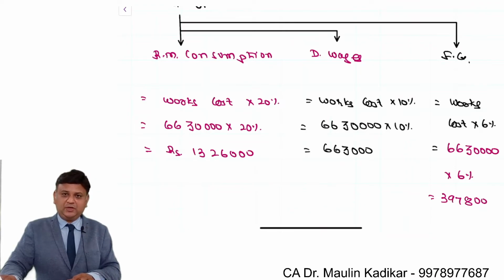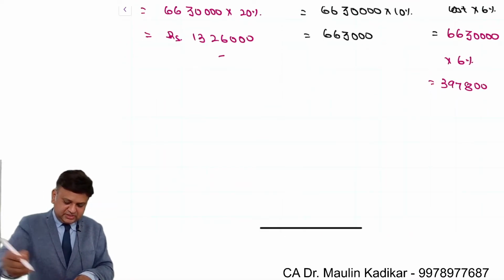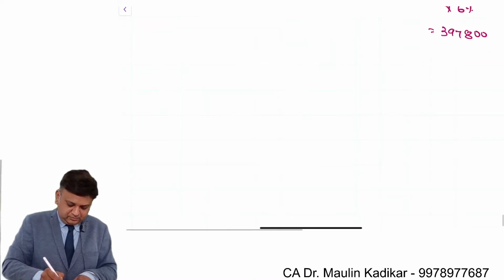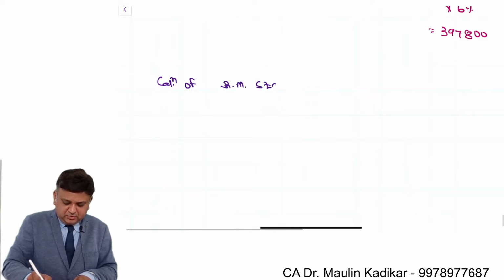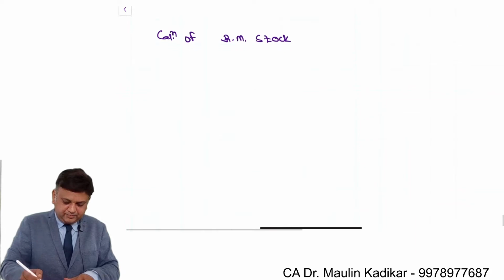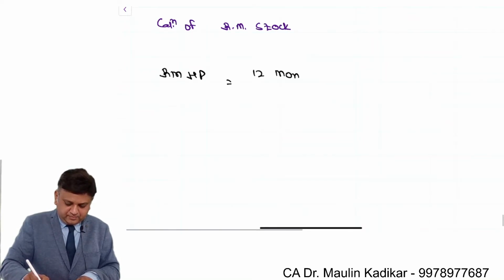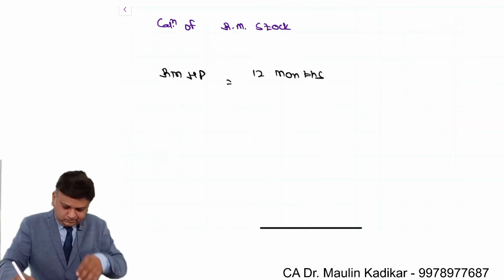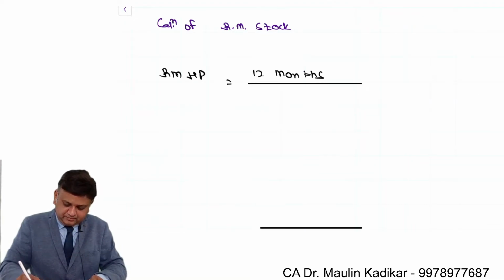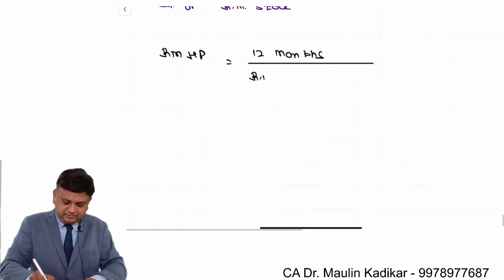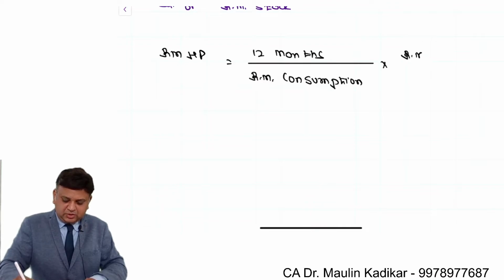Now we'll compute the stock of raw material based on the consumption of the raw material. So calculation of raw material stock, it will be found as raw material holding period is equal to 12 months divided by raw material consumption into raw material stock.